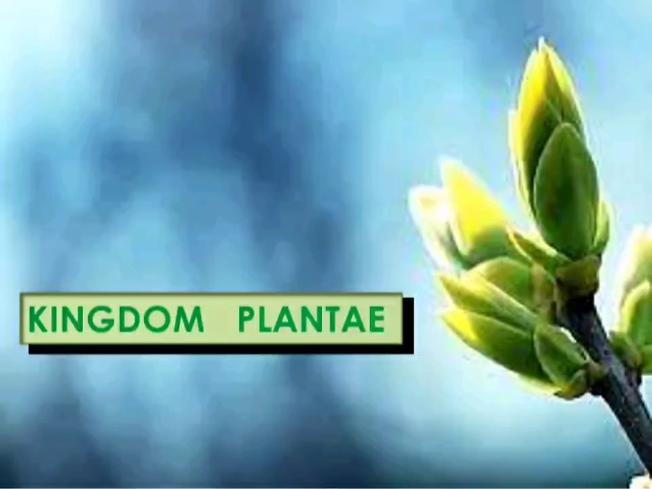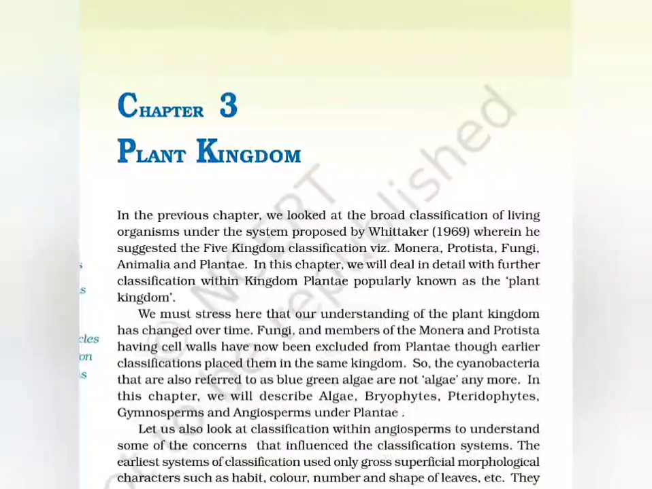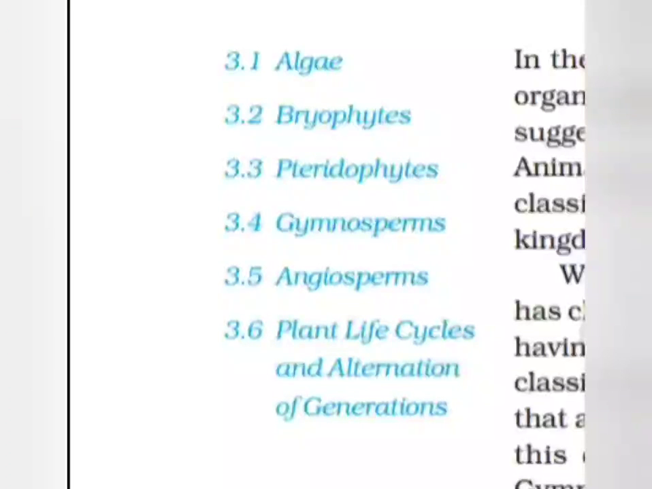Today we'll start a new chapter, Kingdom Plantae or Plant Kingdom. This is chapter number 3 of your textbook. So in the previous chapter we studied the broad classification of living organisms, and the most acceptable classification was the classification given by Whittaker, where he had divided the living organisms under 5 kingdoms, and plant kingdom was one of them. So we studied some characteristics of plant kingdom, but this kingdom is so vast we need to study it